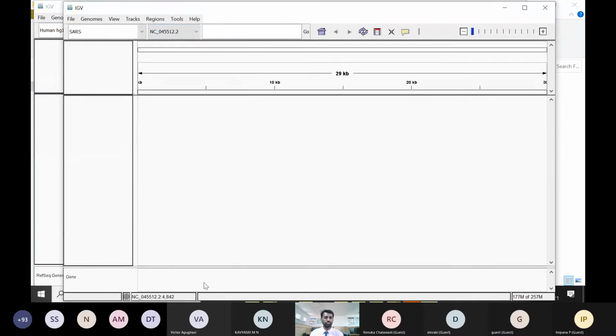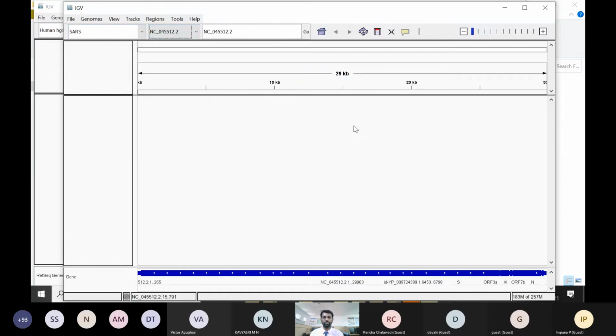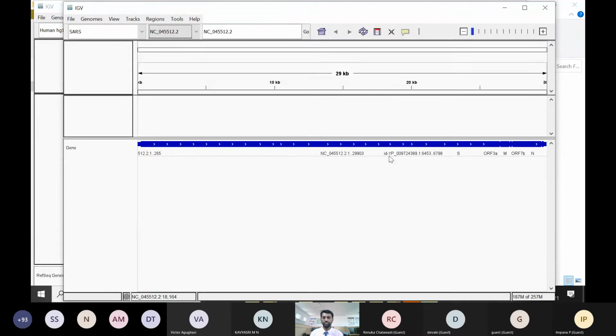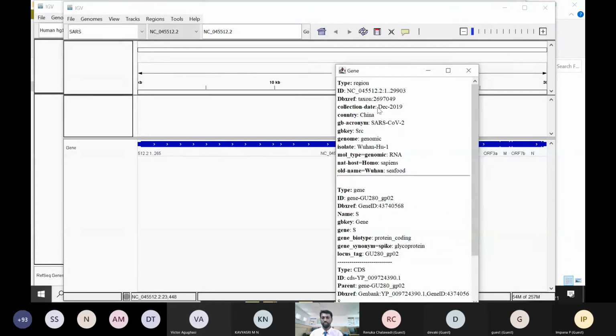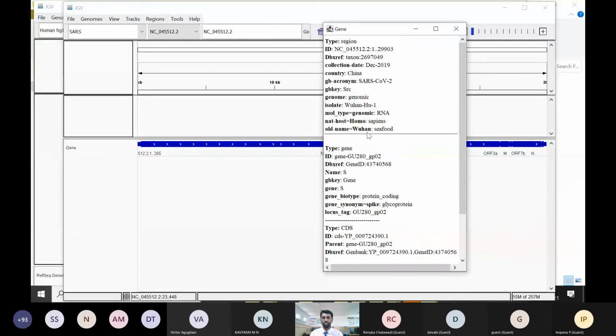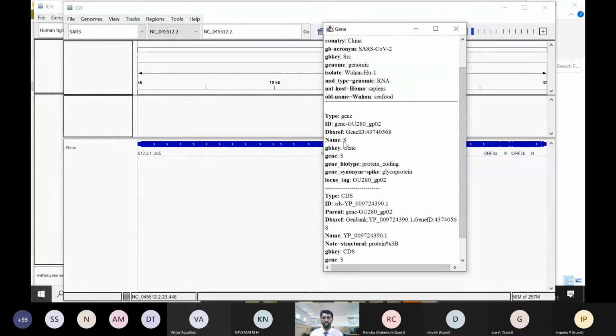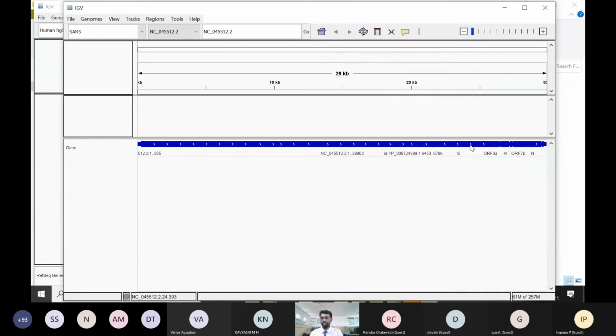So when you click on this, you can see the buttons. You can see that the file has come now. If you want, you can zoom. You can see the S protein is there, the spike protein. This is what we are looking for. If you click on this, you will see the detail of this SARS coronavirus. When in December 2019 it was identified, the country China and also Wuhan city were identified. There is some more information given here, and the gene is actually the S gene, and the protein coding genes are given. All this information you will get. For example, you can also drag this.